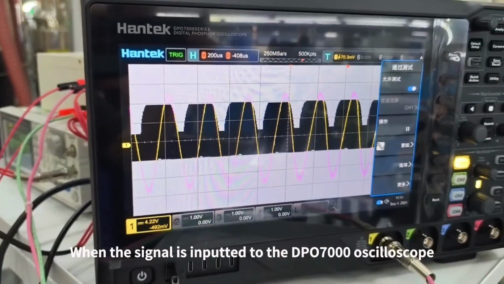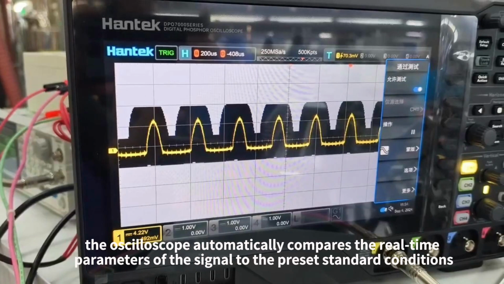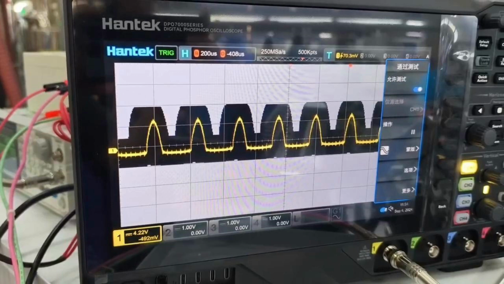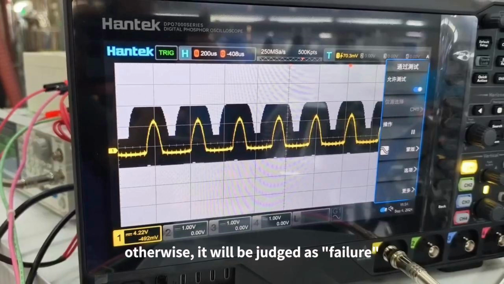When the signal is imparted to the Depot 7000 oscilloscope, the oscilloscope automatically compares the real-time parameters of the signal to the preset standard conditions. If the parameters of the signal are within the set standard range, then the oscilloscope will determine that the signal passes the test. Otherwise, it will be judged as failure.